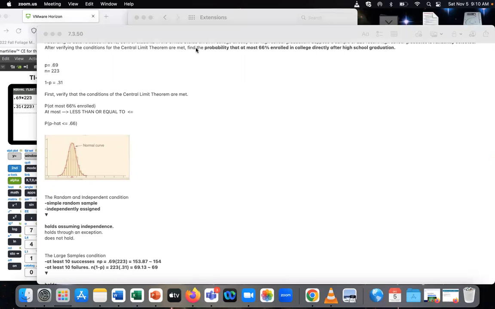We know that our p value is going to be right here in the center, the original probability that we were given. So let me turn this off for a second, and I'm going to come down here. The p is going to be the proportion value, the 0.69. That's the population parameter right there. The value that we're being asked to look at is going to be 0.66. So it's going to be over here to the left of that somewhere. We don't know where until we find our standard error. But it's going to be to the left. It's going to be less than.